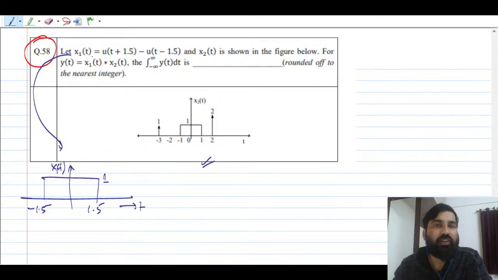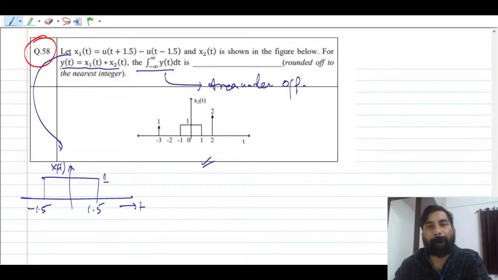Okay, ये x2(t). What they are asking is the value. Since y(t) is nothing but the convolution of x1(t) and x2(t), they are asking the integration from minus infinity to infinity of y(t). What they are asking is the area under the output. अब बहुत सारे लोग क्या करेंगे इसमें, they will go for Fourier transforms, right, and they will waste their time. ये एरिया अंडर y(t) पूछ रहा है, and y(t) is nothing but a convolution of two signals.